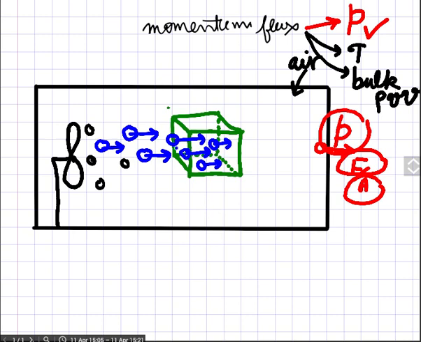If something is entering into some space, it means that it is bringing with it its properties, for example mass and velocity. So it is bringing these properties into this system, giving them to this volume.